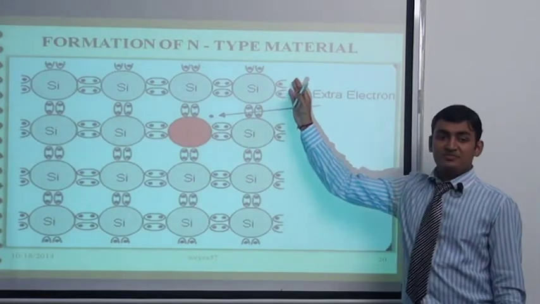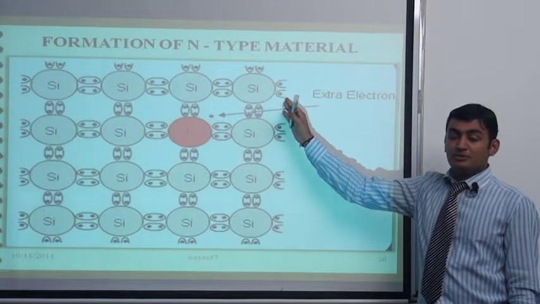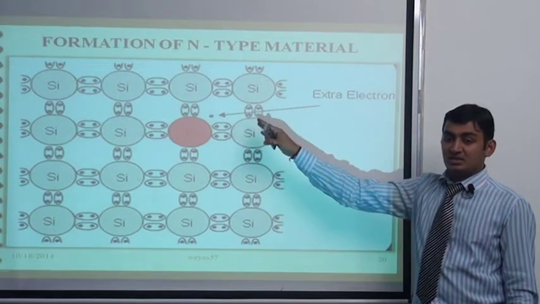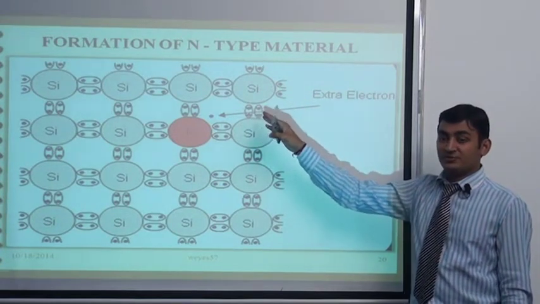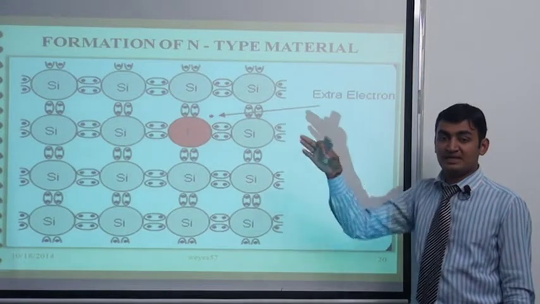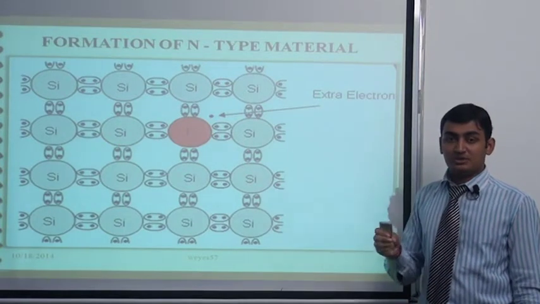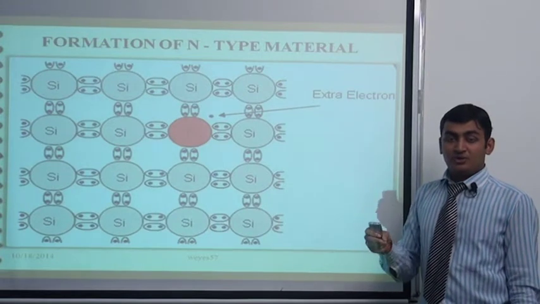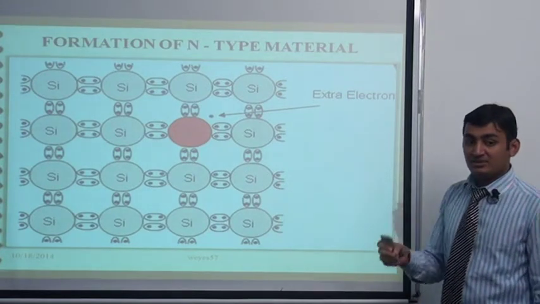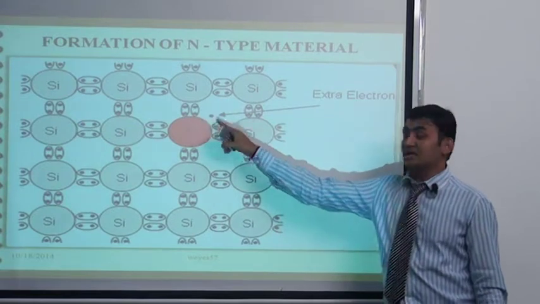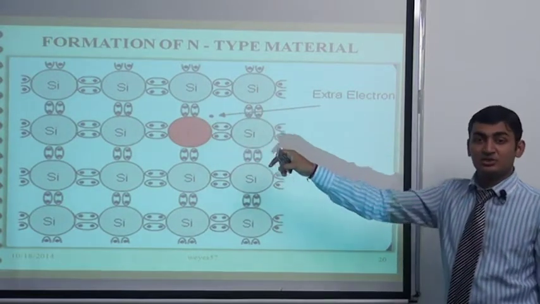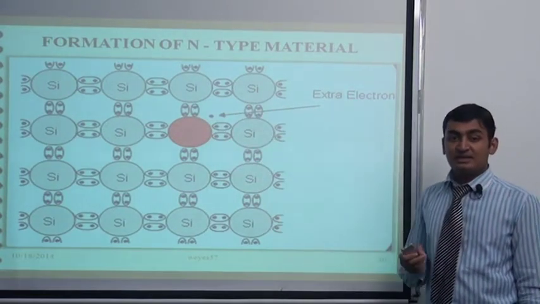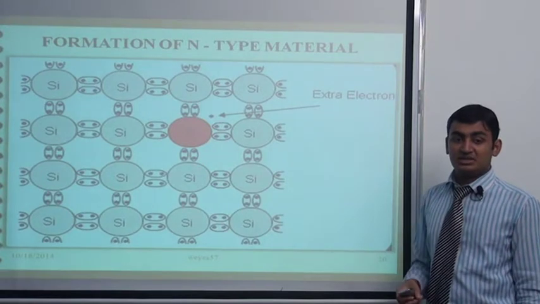For n type material, we have to dope a pentavalent impurity like phosphorus. Phosphorus has an atomic structure of 15 electrons, and 5 are valence electrons. So 4 electrons go for covalent bonds and 1 electron is free, as in the figure. These electrons have negative charge, so we get n type semiconductor.